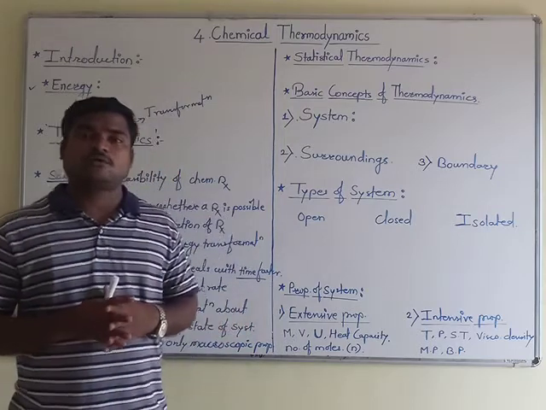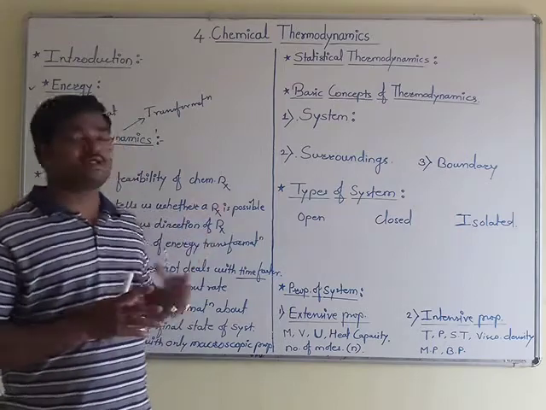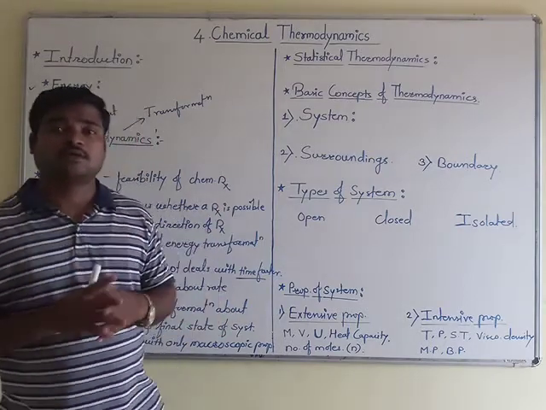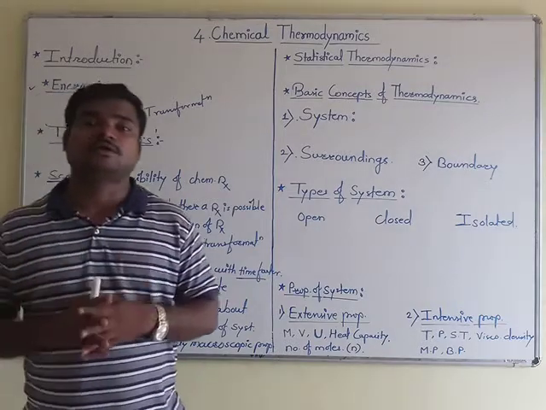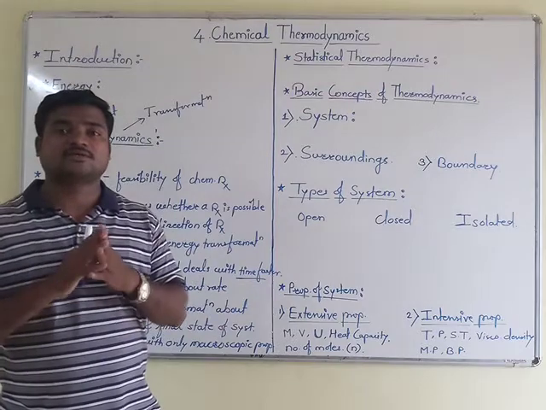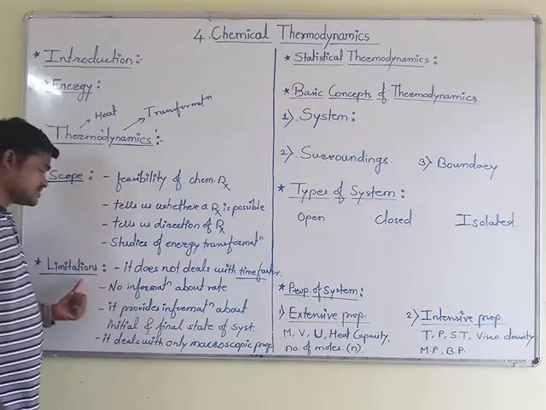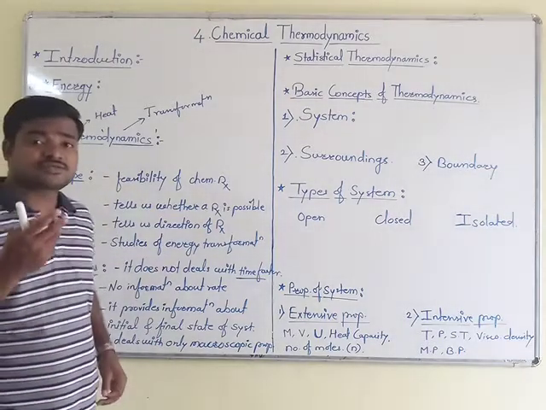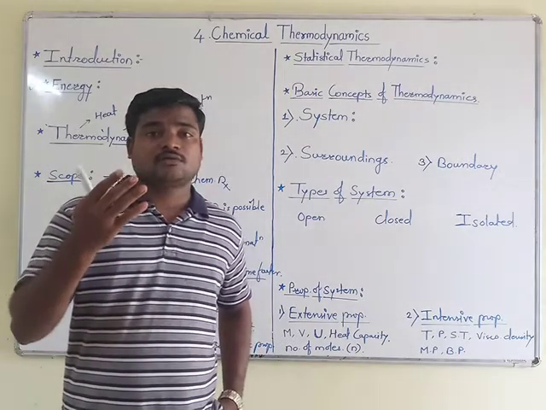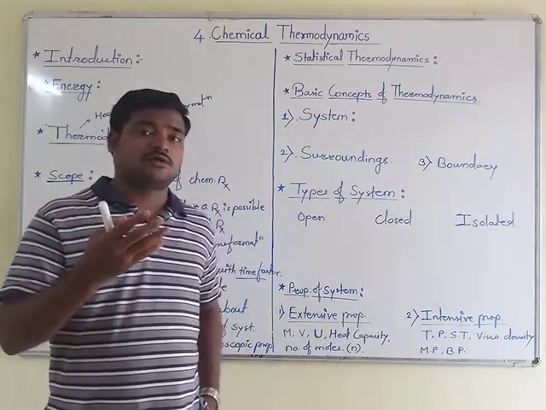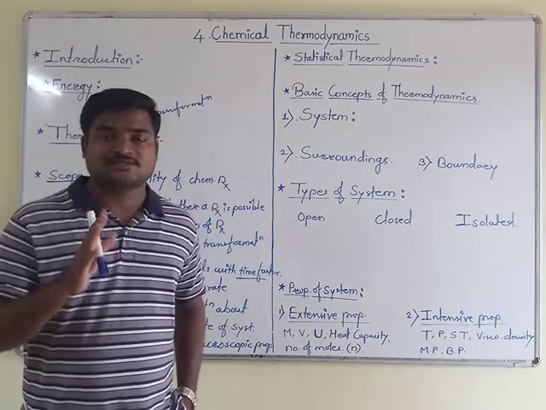All of you know about chemical kinetics, which is the next chapter after thermodynamics. In that, the time factor is studied completely, but thermodynamics does not deal with the time factor. That means at a particular instant, how much of the reactant is converted into product, it will not tell us.